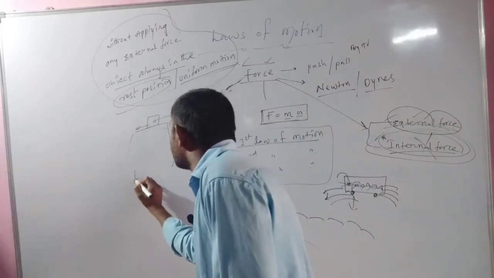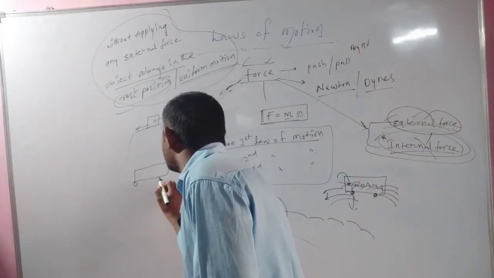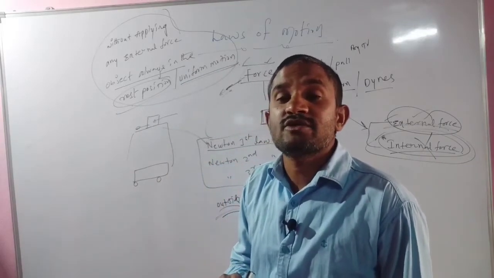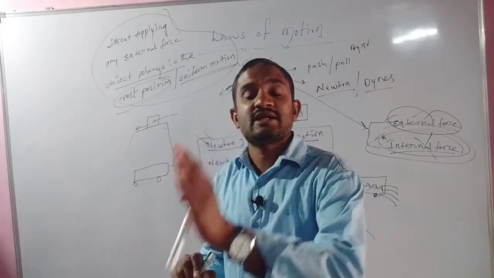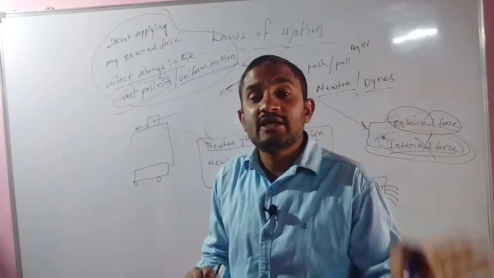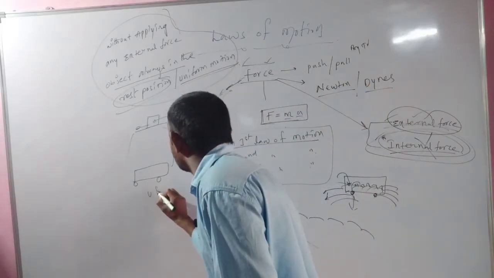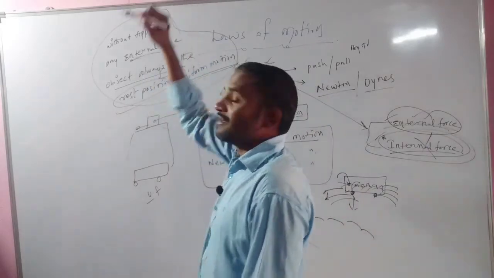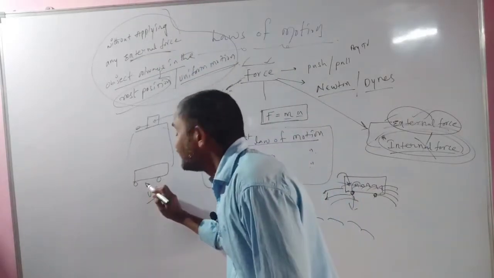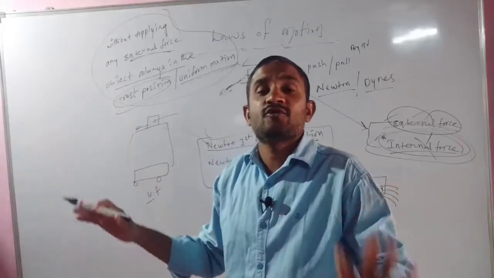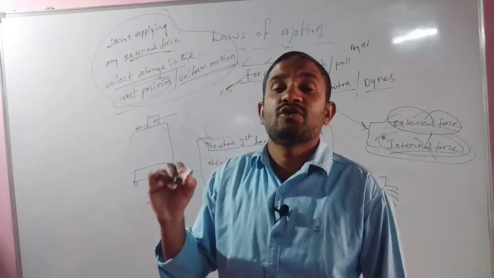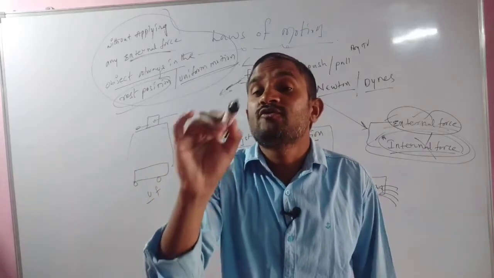Again, suppose one bus is moving with uniform motion. In the previous class we discussed that uniform motion means equal distance in equal time. There is no external force on this bus, no other forces on this bus. In that situation, the bus always keeps moving with uniform motion.